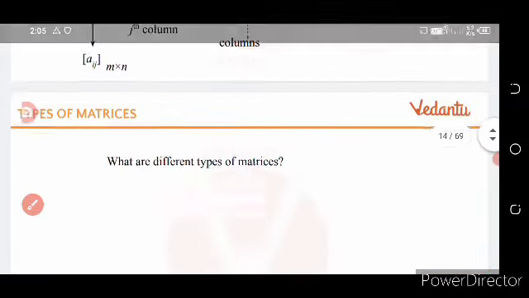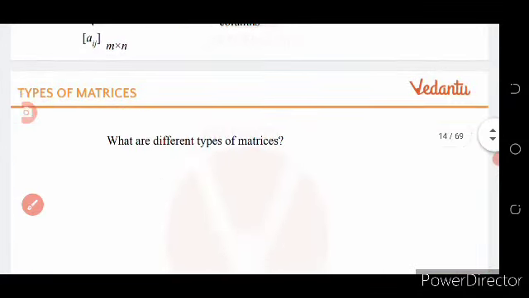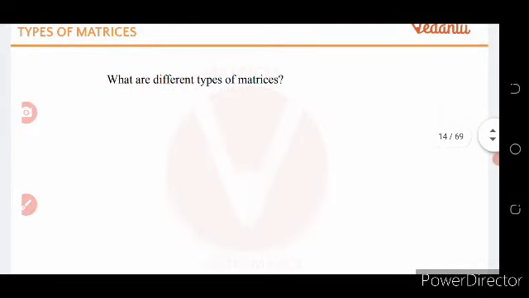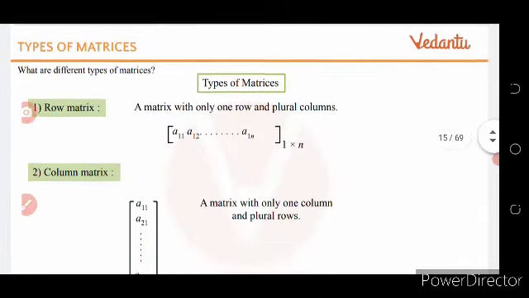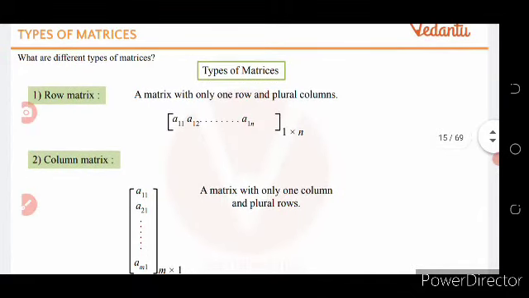Then come to types of matrices. There are different types of matrix present. First, a matrix with only one row and plural columns is called a row matrix.